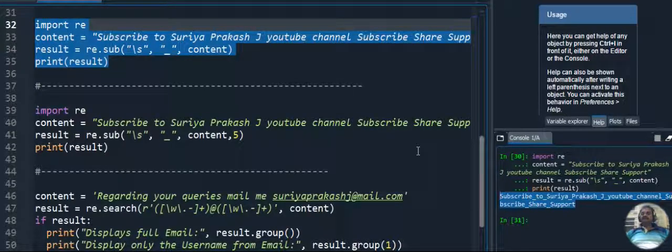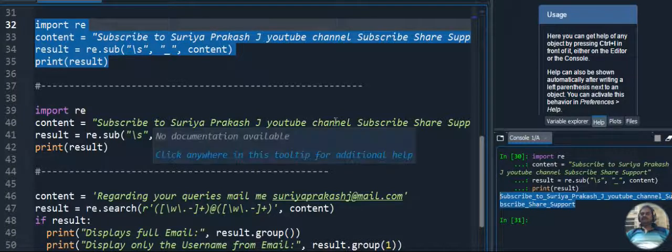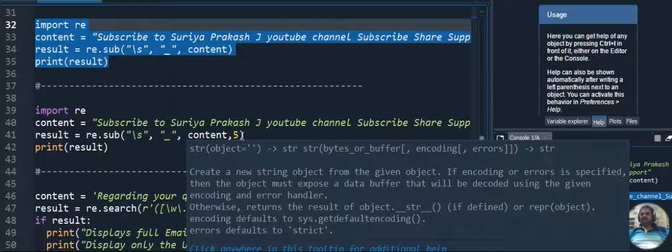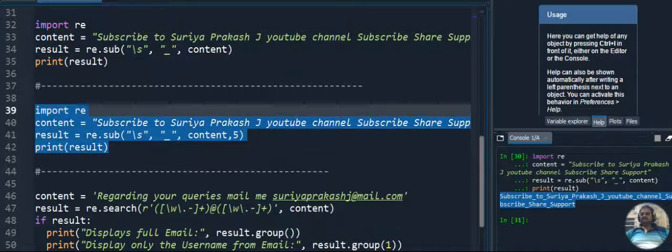Here we can control how many places, how many strings I want to put an underscore in. So for the first five strings I want to put an underscore, and the remaining should be normal, whatever they may be. So here the first 5 get an underscore, and the remaining will stay as they are. So I am giving 5 here. I am using the same sub method, giving underscore here, the content variable, and 5. So let's execute this program and see the output.